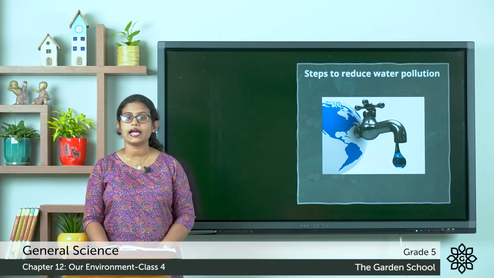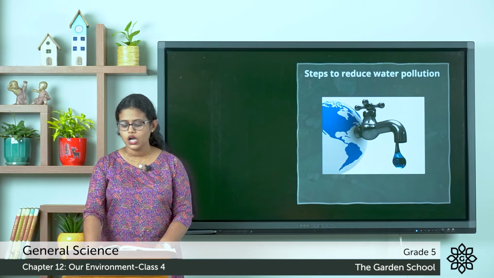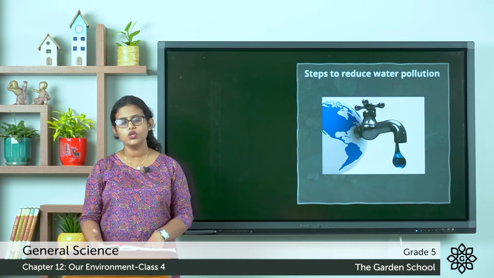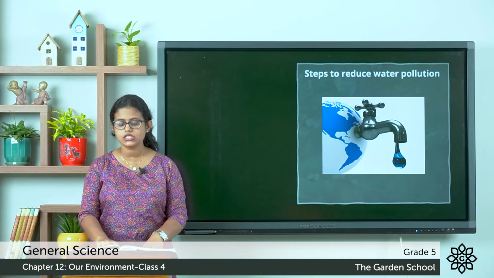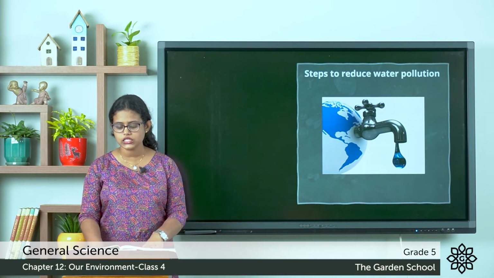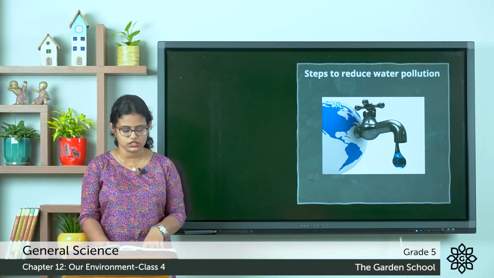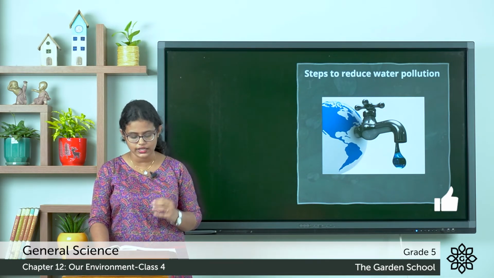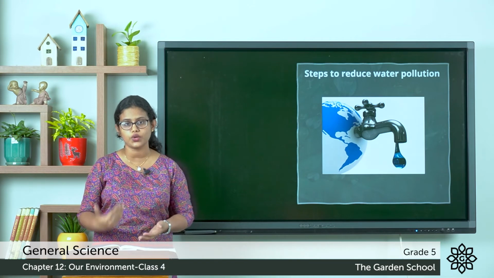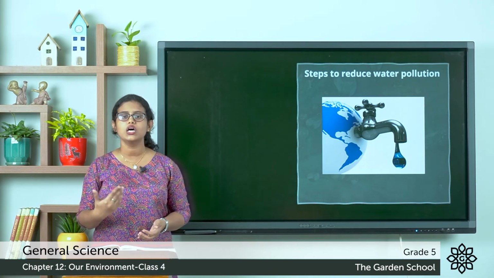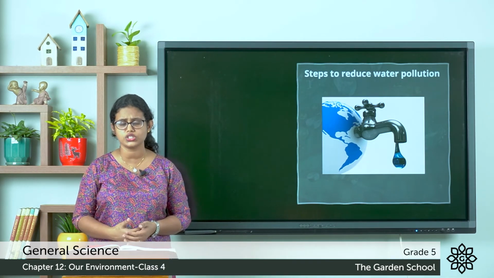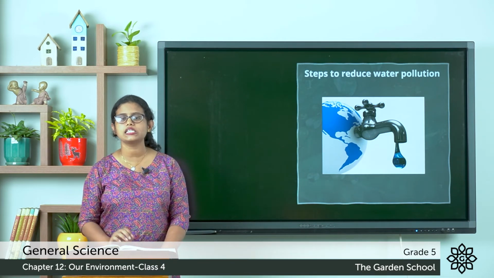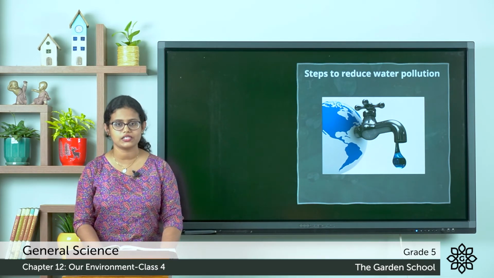Then we need to reduce the chemicals and detergents in our homes. The next thing is that we should not throw plastic and other waste into water bodies. So that can pollute water. The next is farmers should use less chemical fertilizers and pesticides. The pesticides and chemical fertilizers that are used in the farms get dissolved in the rainwater and flow into rivers, lakes, seas and oceans, which can pollute water. So farmers should use less fertilizers and pesticides.